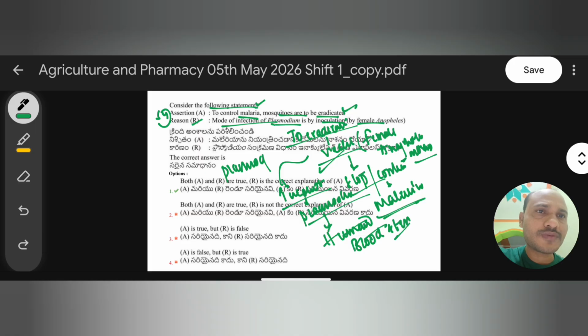So the mode of infection of plasmodium is by inoculation by the female anopheles. Yes, this statement is also the right one, because if we eradicate this vector, it mainly helps to control malaria. The female anopheles mosquito plays an important role in transporting the plasmodium into the human body. So we have to eradicate plasmodium vectors, that is the female anopheles mosquito. So these two statements are right. So the right answer is the first one.